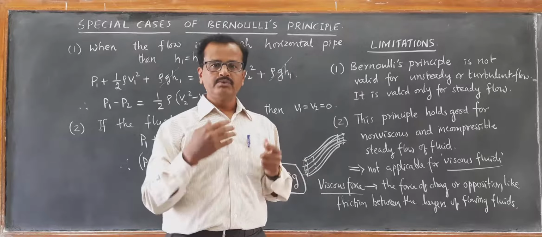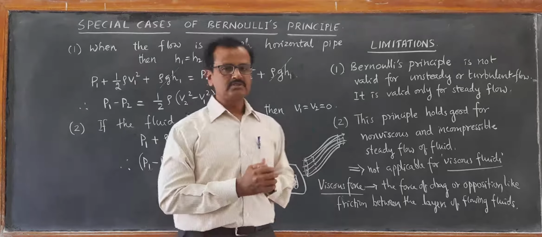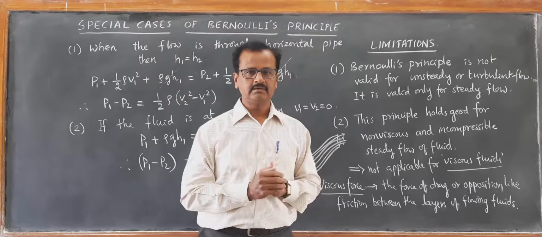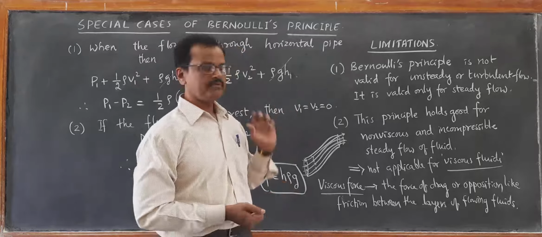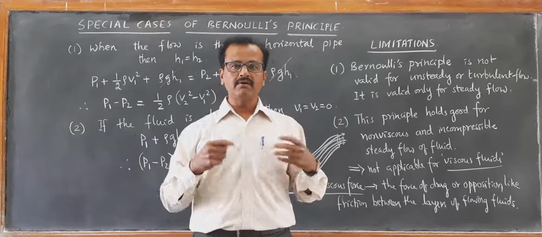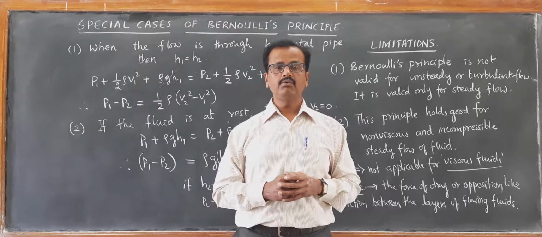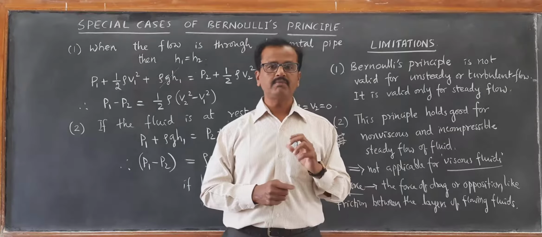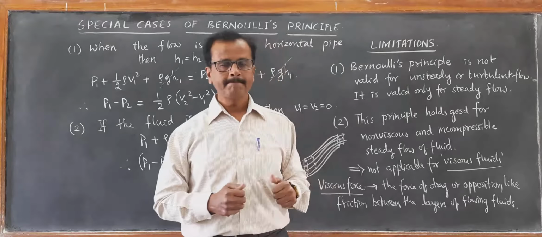So for viscous fluids, Bernoulli's principle is not valid. These are the limitations of Bernoulli's principle. Bernoulli's principle has a number of applications. Now we will learn these applications one by one.